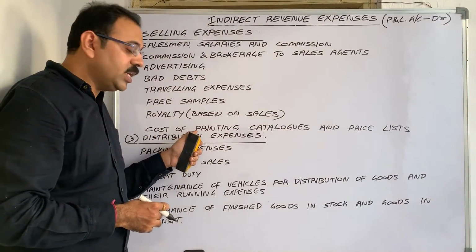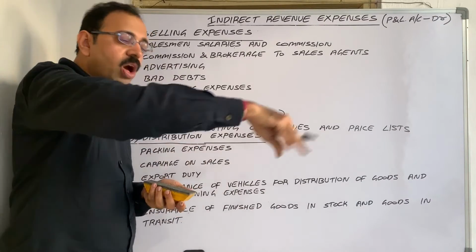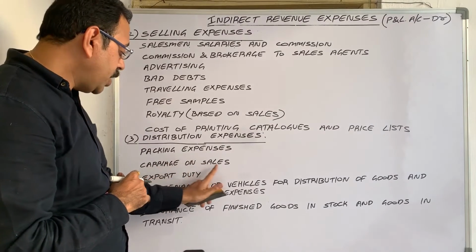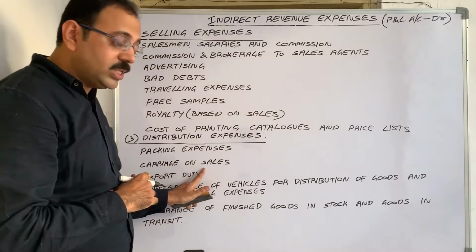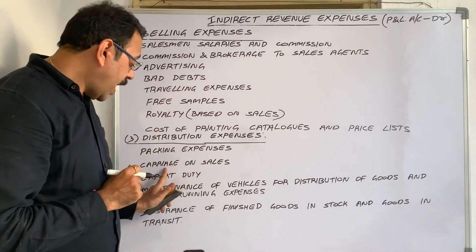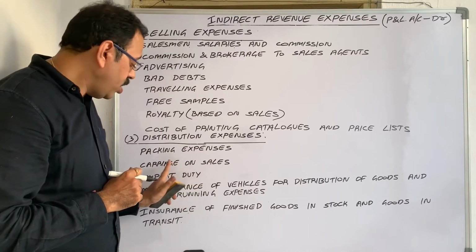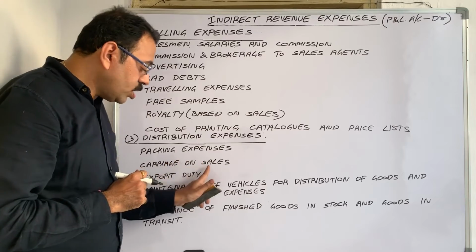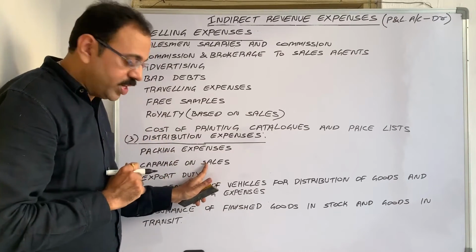Then third one is distribution expenses. These are the expenses related with distribution of goods. What are they? Packing expenses, carriage on sales. Carriage on sale is also known as carriage outwards or freight on sale, freight outward, cartage on sale or cartage outward.